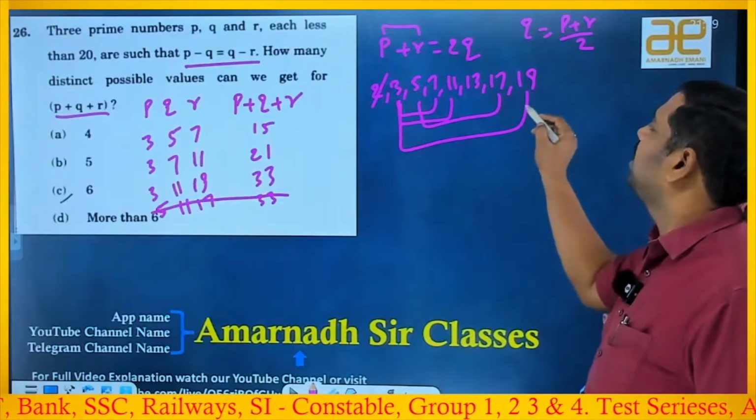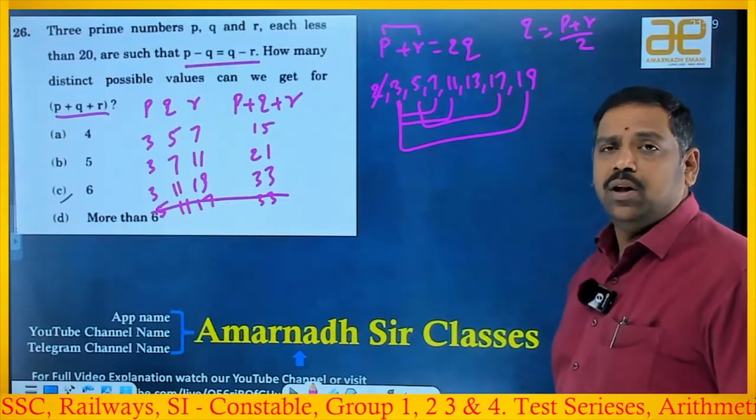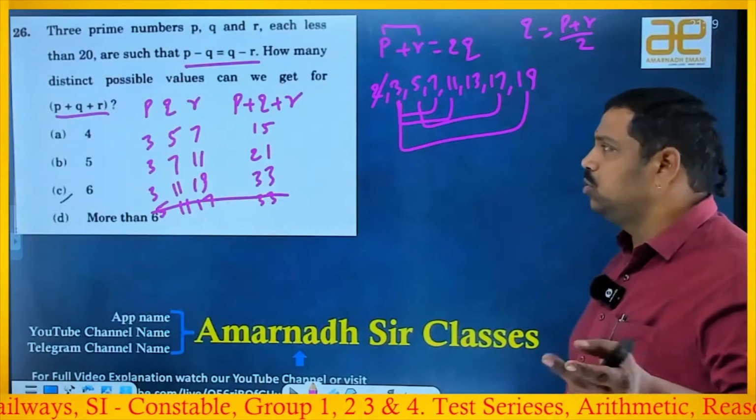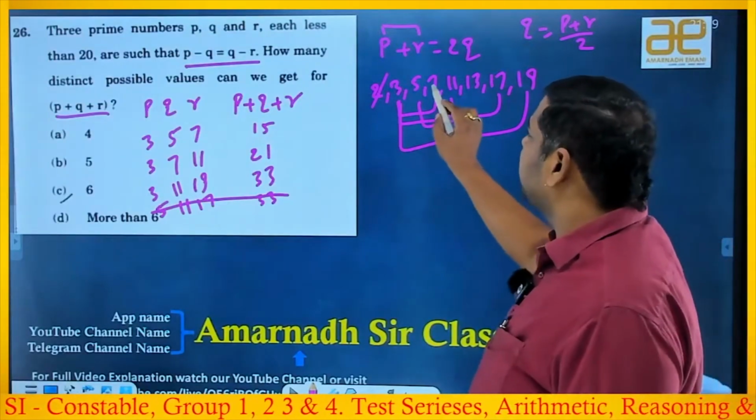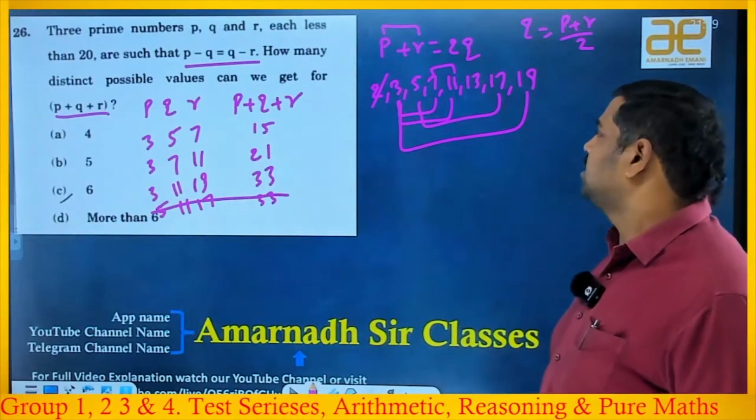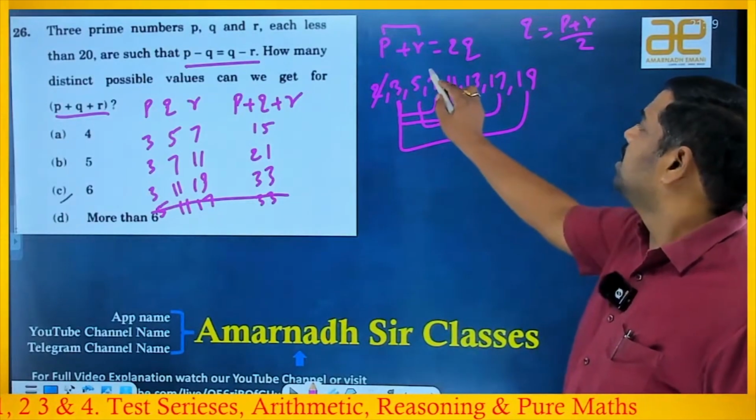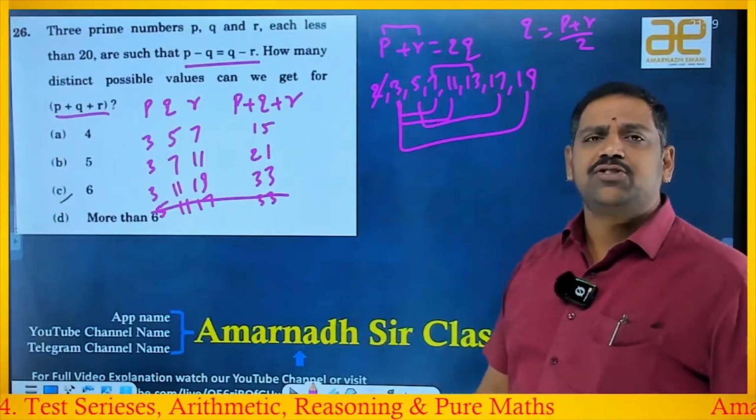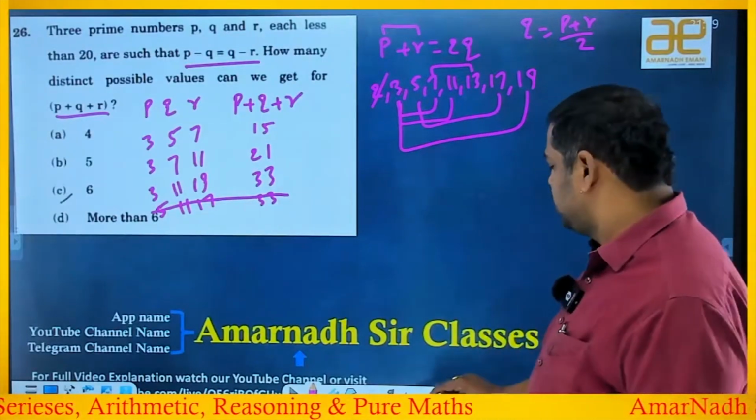Now 5 and 19, if I take, 5 plus 19 is 24. 24 by 2 is 12, not a prime number, so leave it. With 5 completed. Now 7 and 11 is 18, by 2 is 9, useless because that's not a prime number. 7 and 13 is 20, by 2 is 10. 10 is not a prime number, so useless, remove.